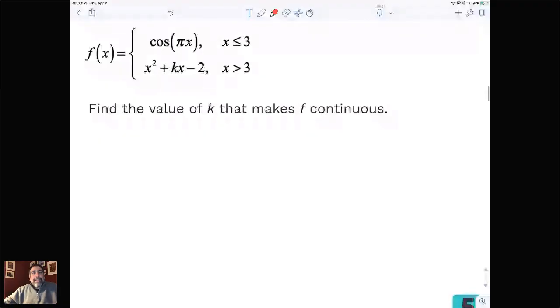I'm going to give you a couple minutes. I'd like you to try this. It's a twist on the continuity question. Again, another type of question that I've seen in the free response. So if you guys take a moment and try this, we'll come back in about 2 or 3 minutes and see how you did.